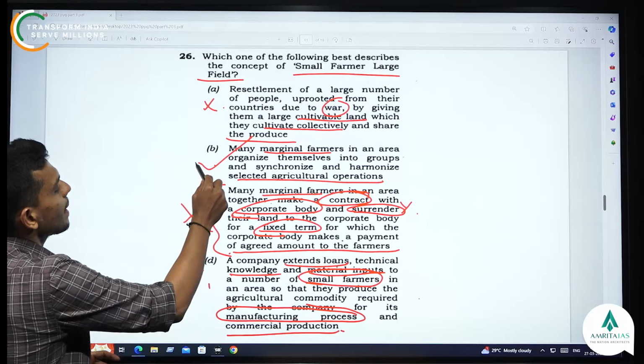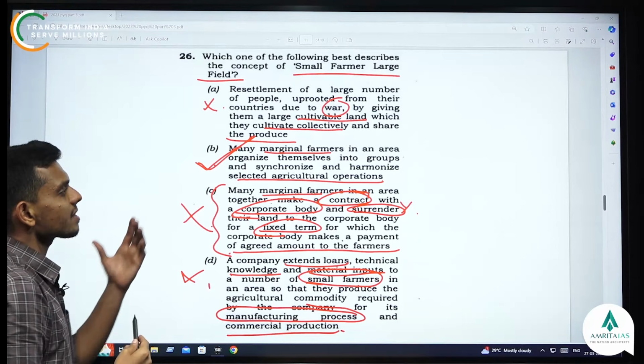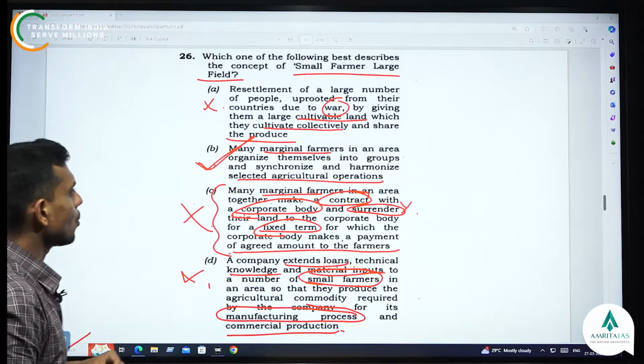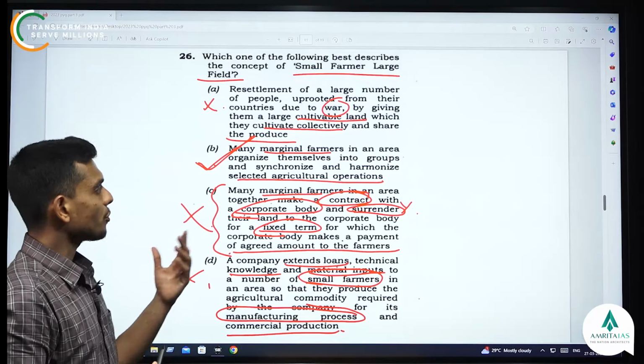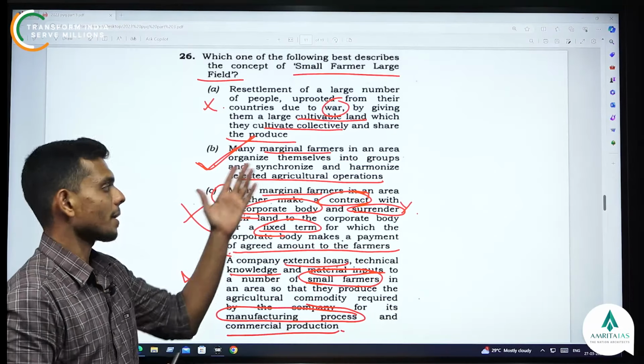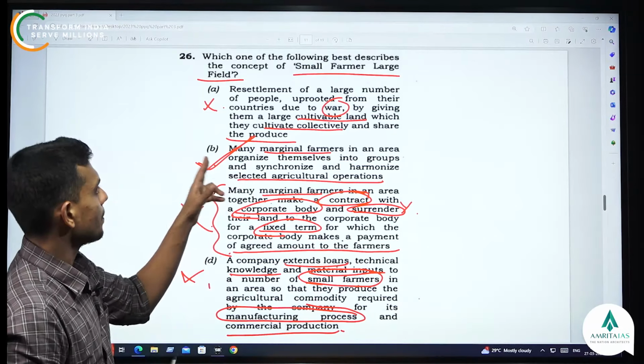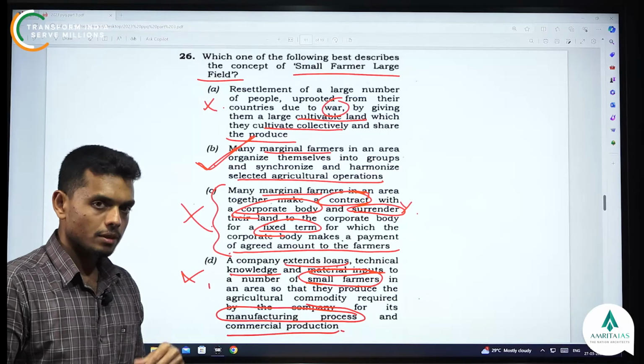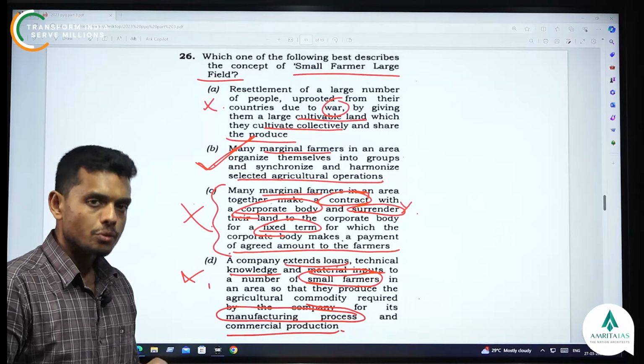So we should go with a more sustainable option, I would call it, or more feasible, like the cooperatives which you are seeing here. So option B is the right answer for this question. Let's move on to the next question.